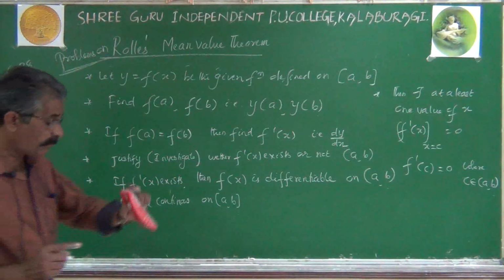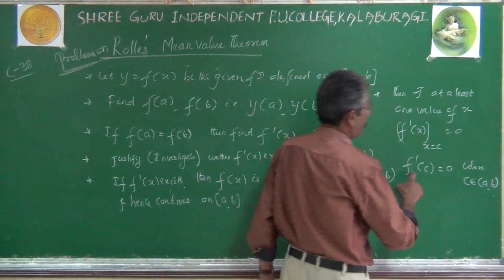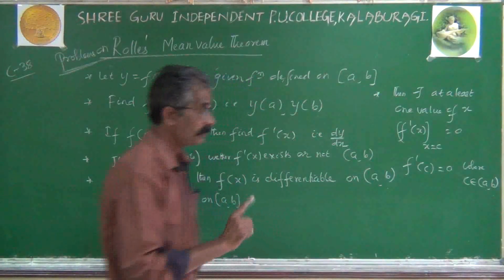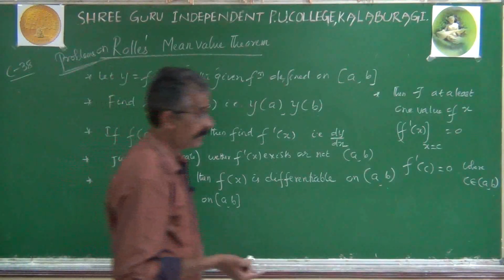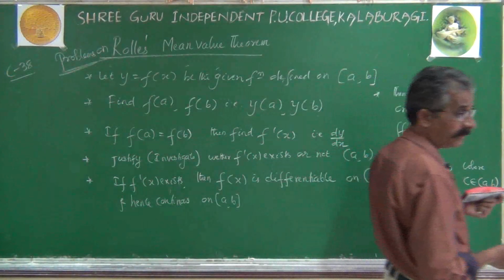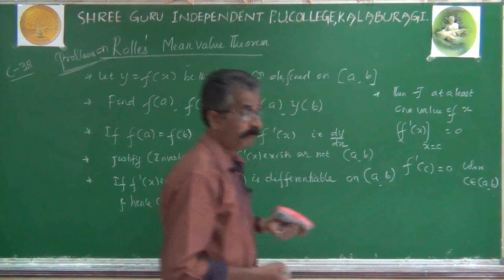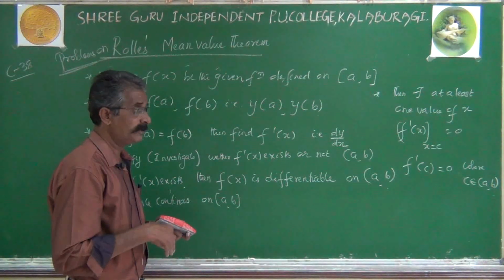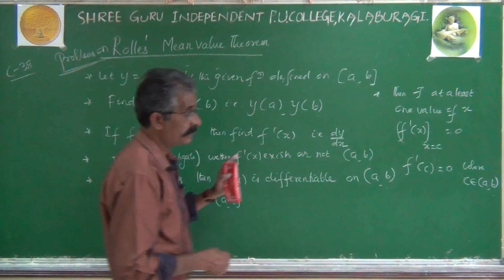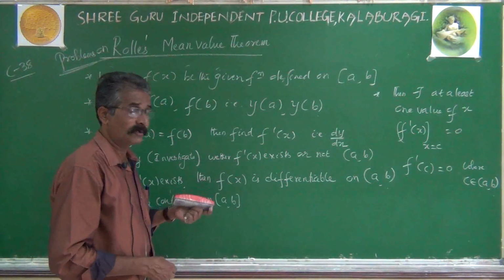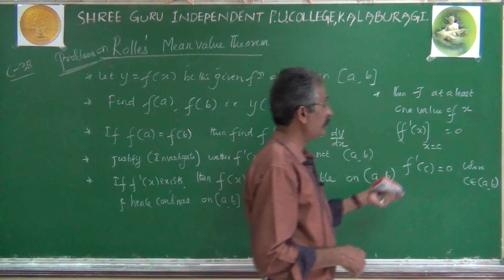That means in the problems, take f dash of c equal to 0 and solve that equation. You may get one value, two values, three values, or many values of x in the form of c. It may happen that only one value satisfies Rolle's theorem, two values do, or all the values do.